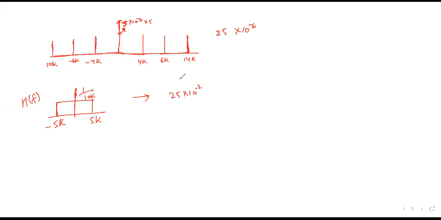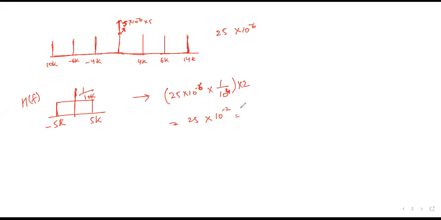Okay, sorry, it is minus 6, into 1 by 10 to the power 4. So the amplitude will be like this, and it will be multiplied by 2. Why? Because we will have two spectral components. So it will be 25 into 10 to the power minus 2.